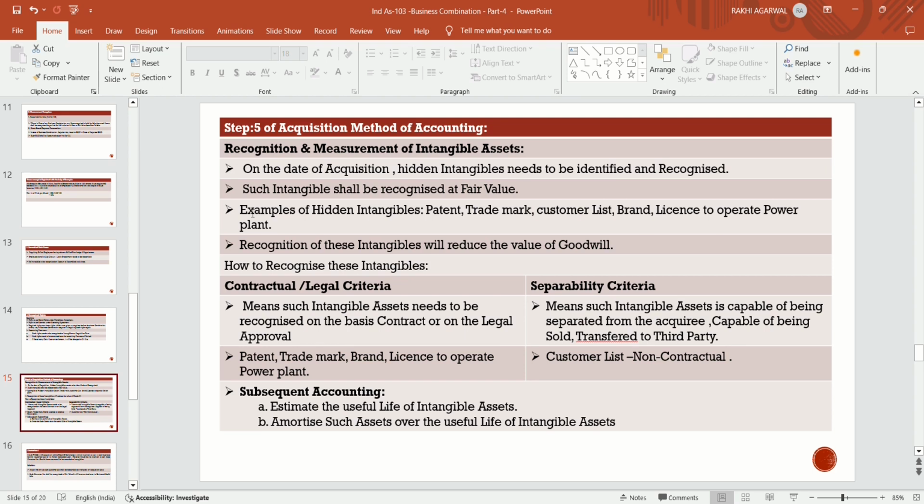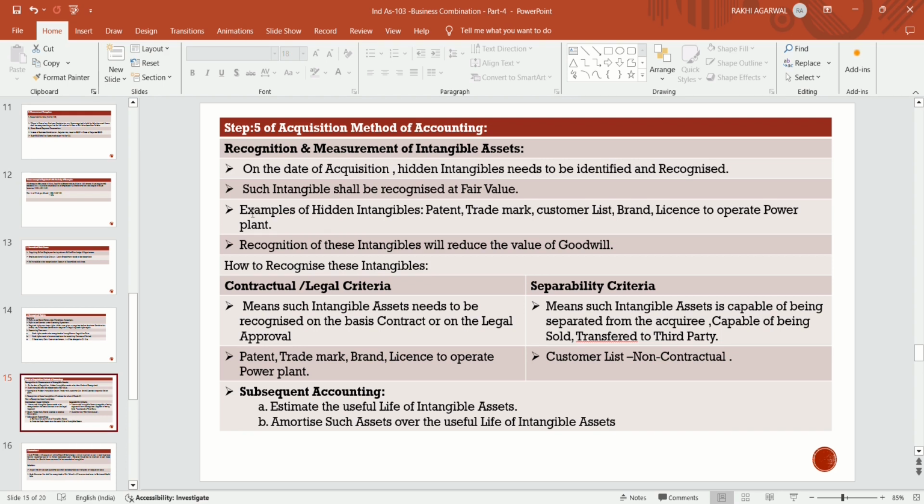Examples of hidden intangibles are a patent, a trademark, the customer list of B Limited, a brand, a license, or a license to operate a power plant. These are the intangibles. If they are present in the books of B Limited on the date of acquisition, such intangibles need to be identified.